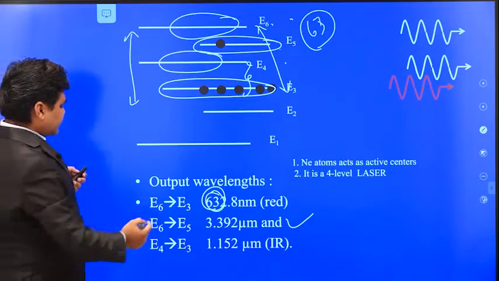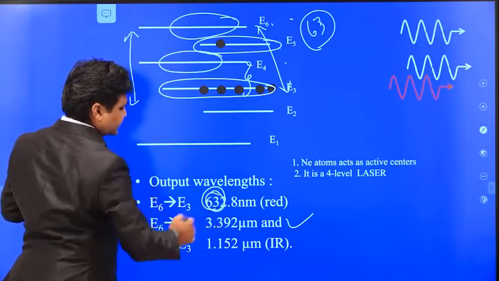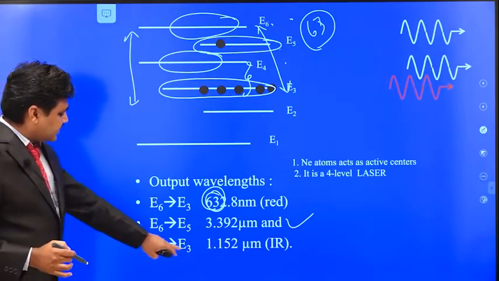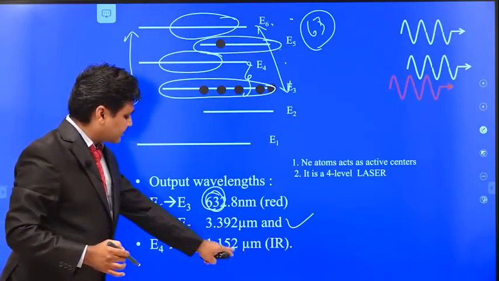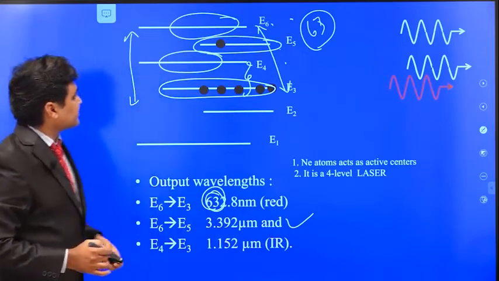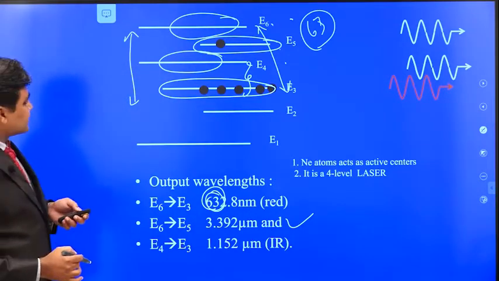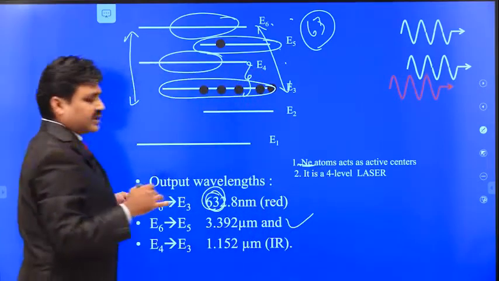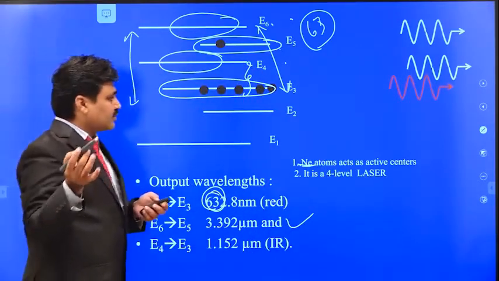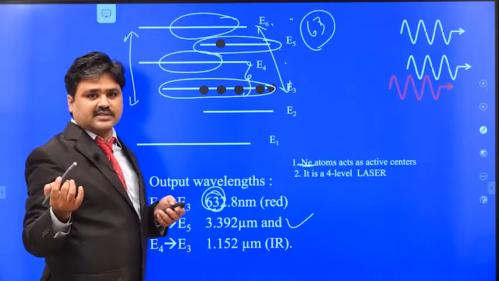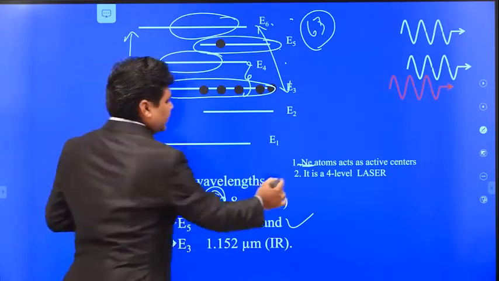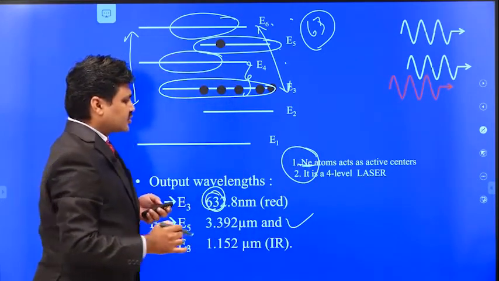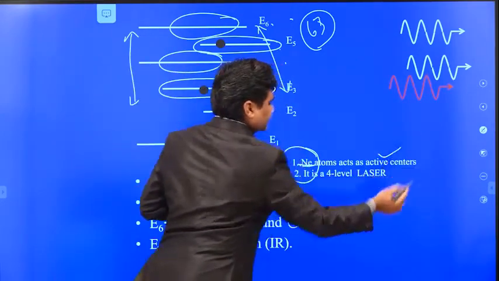First one is E6 to E3, which gives 632 nanometers, the second one is E6 to E5, and the third one is E4 to E3, which is 1.152 micrometers, in the infrared region. So we can get three types of lasers. Here the population inversion takes place in the neon atoms. Although the mixture of helium and neon gases acts as the active medium, laser emission takes place only from the neon atoms. So these act as the active centers.